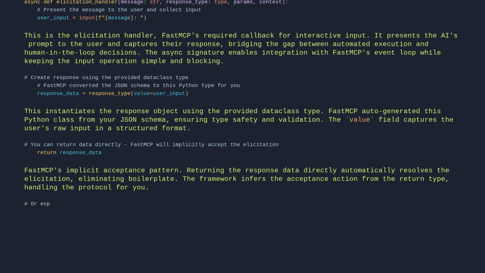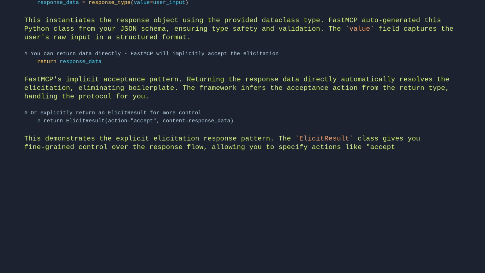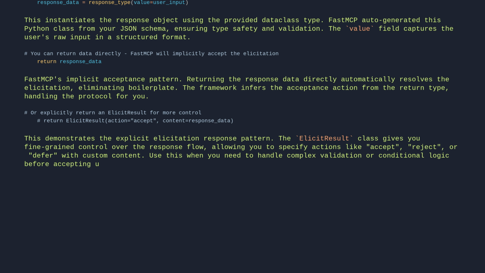# Or explicitly return an ElicitResult for more control. # return ElicitResult(action="accept", content=response_data). This demonstrates the explicit elicitation response pattern. The ElicitResult class gives you fine-grained control over the response flow, allowing you to specify actions like accept, reject, or defer with custom content. Use this when you need to handle complex validation or conditional logic before accepting user input.